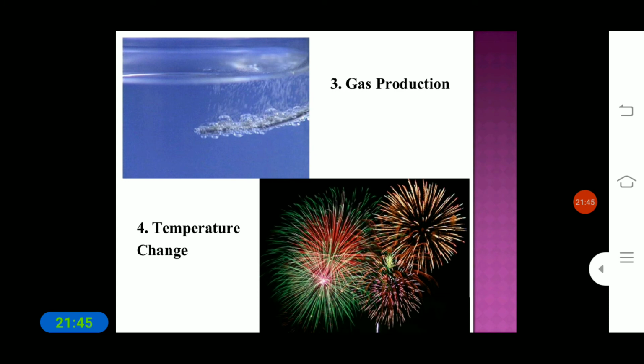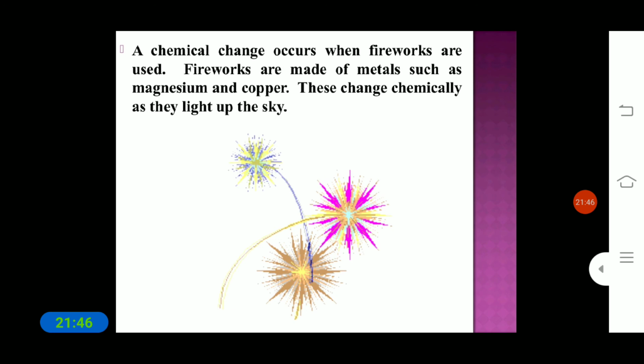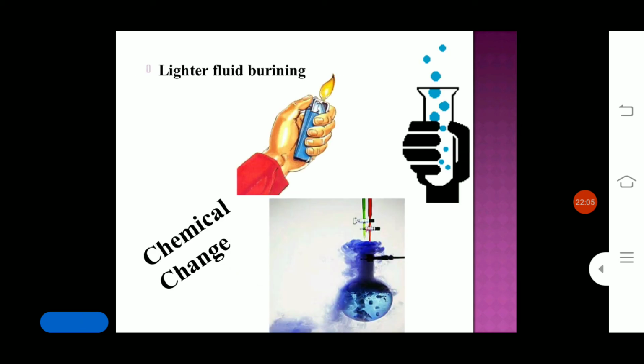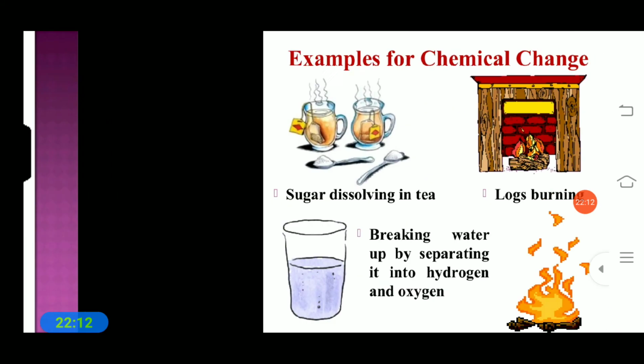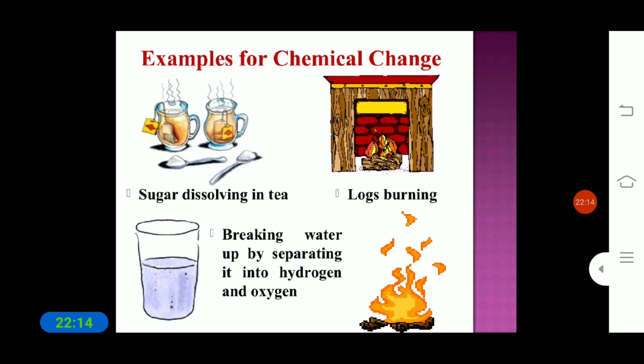So next is what? The changing of temperature and the gas production. These are the examples. A chemical change occurs when fireworks are used, and fireworks are made of metals such as magnesium and copper. So these change chemically as they light up the sky. Lighter fluid burning is an example of chemical change, and in the chemistry lab we can see many chemical changes.